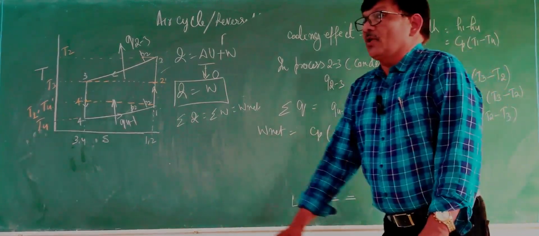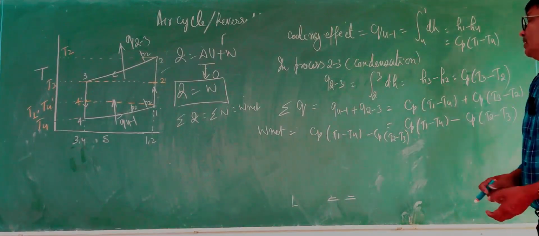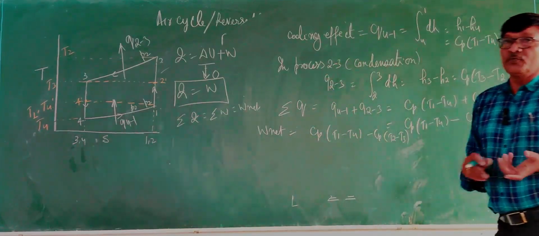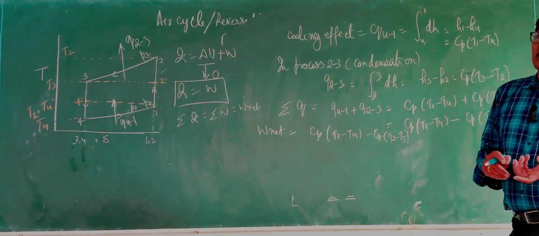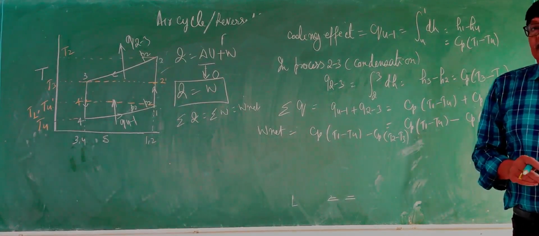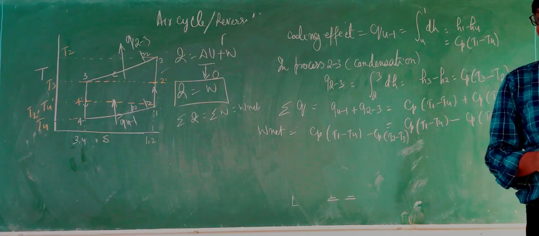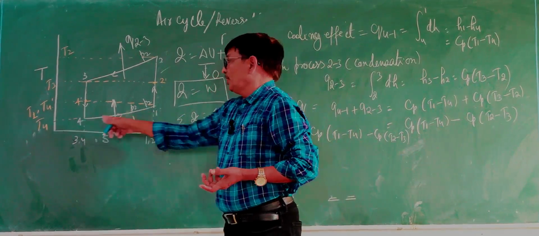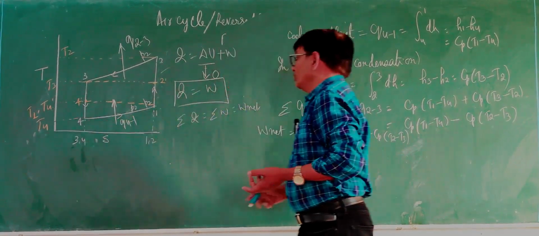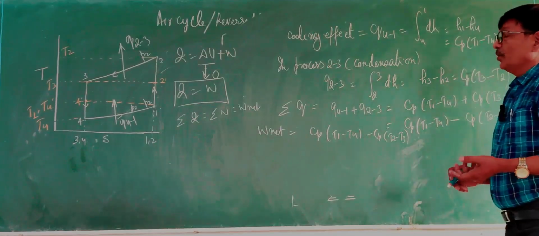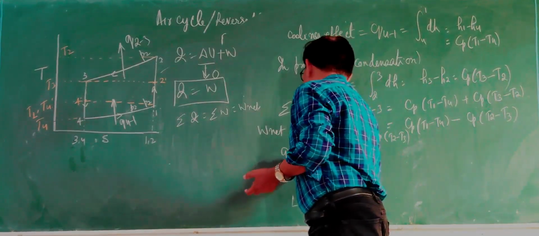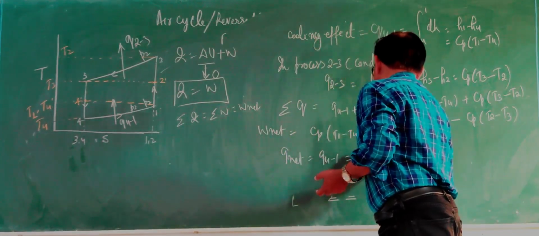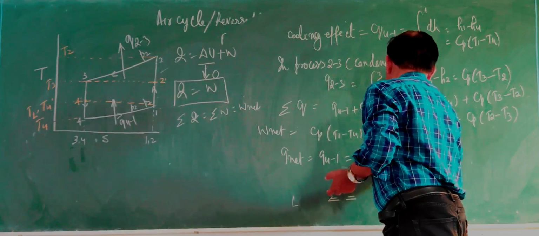And what is this net amount? This W net is performed. What is the purpose of this system? To produce a cooling effect. This work is done by an external device, a motor or some other energy source or engine, to produce a cooling effect in process 4 to 1. This is the only process where the cooling effect takes place, so this is the amount of cooling effect produced. So the cooling effect Q net equals Q41, equal to Cp (T1 minus T4).